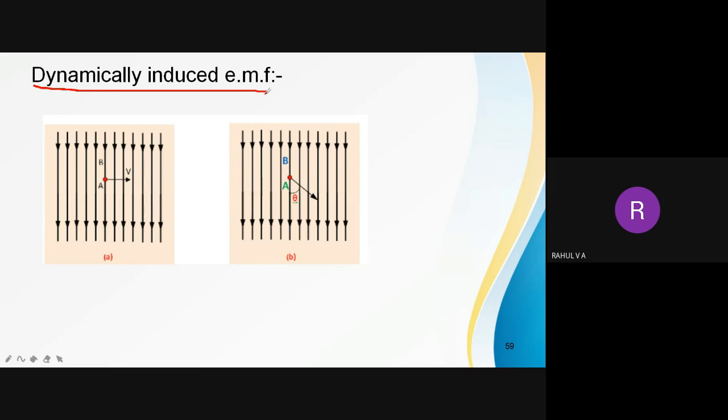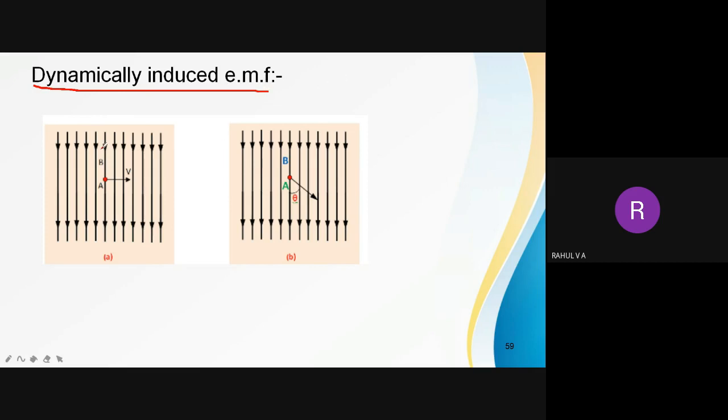That is due to the movement of something. So whenever this EMF is induced due to the movement of a conductor or a coil or magnet, it is known as dynamically induced EMF. Okay.